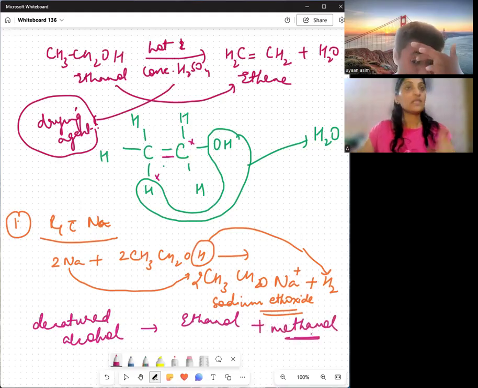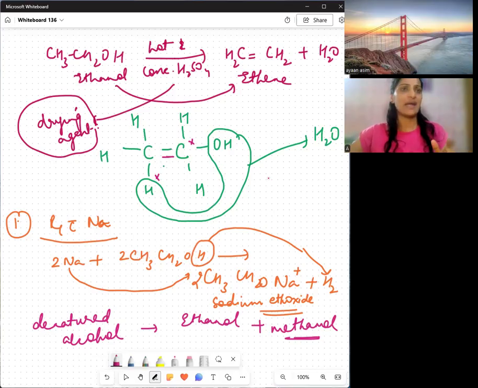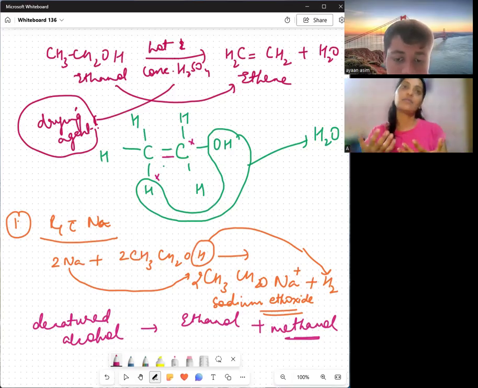This question really comes up: which nerve is hampered when methanol is consumed? It is the optic nerve. Remember this. Now, it is not that alcohols are only bad. They have various uses also. They are used as fuel in some countries, because they are carbon compounds. When they undergo combustion, they release CO2 and give heat and light. So this was your ethanol.